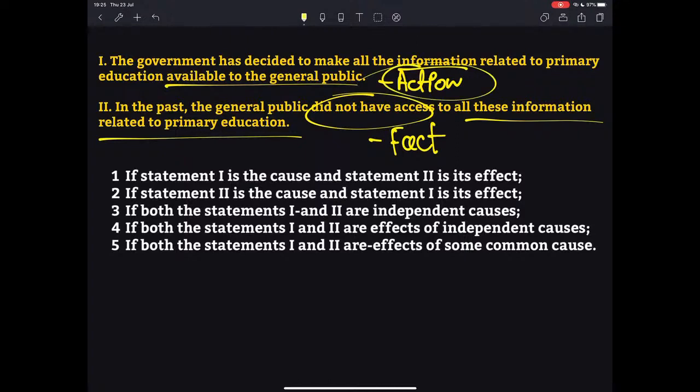It took the action of making all the information related to primary education available to the general public. As I said, this is a very easy question and most of you, in fact all of you, are right. Option 2 is the right answer. Statement 2 is the cause, and statement 1, which is the action, is the effect of this cause. I hope it is clear.